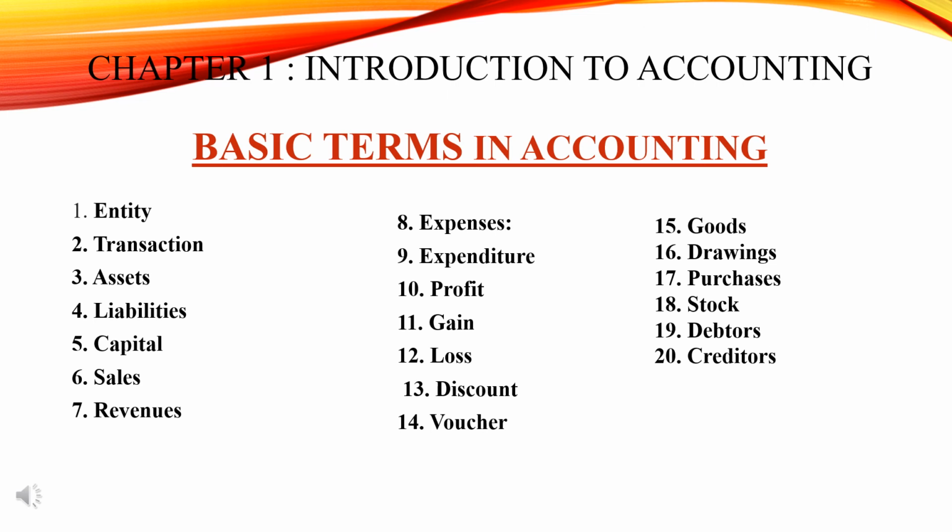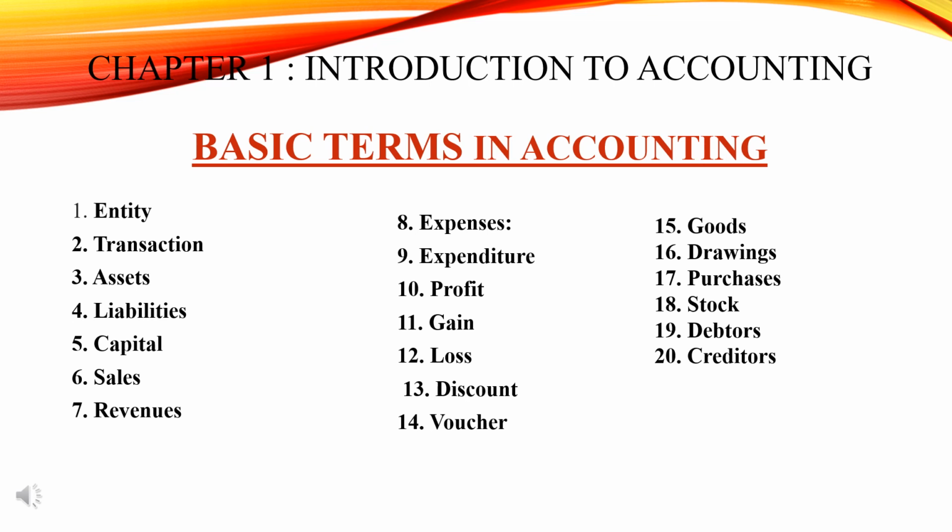I will repeat once again: spending money or incurring liability for some benefits. Why do we incur liability? Naturally, it will be for some benefits, or for some service or for some property received. That's why we incur a liability, to get some profit. So it is divided into two parts: revenue expenditure and capital expenditure.